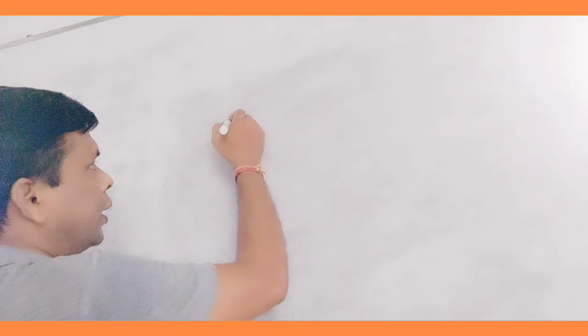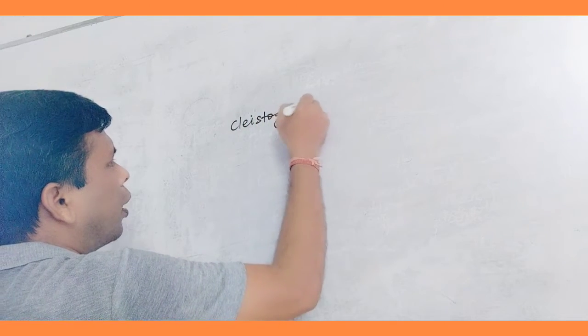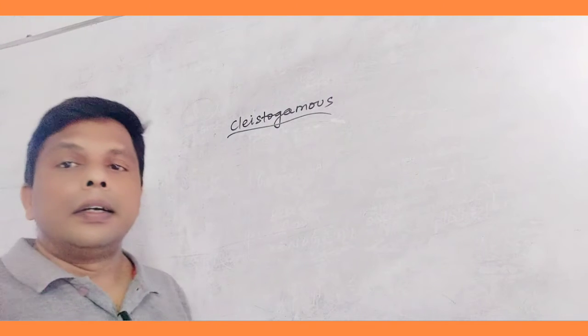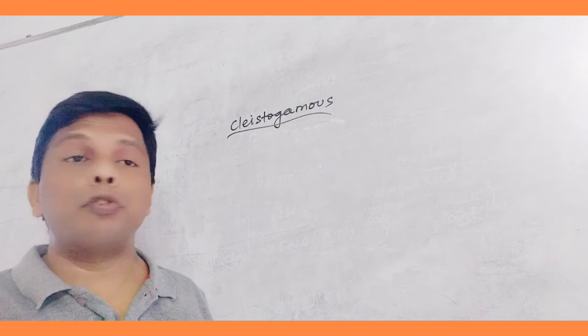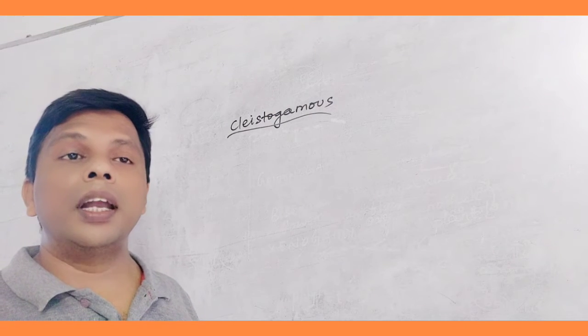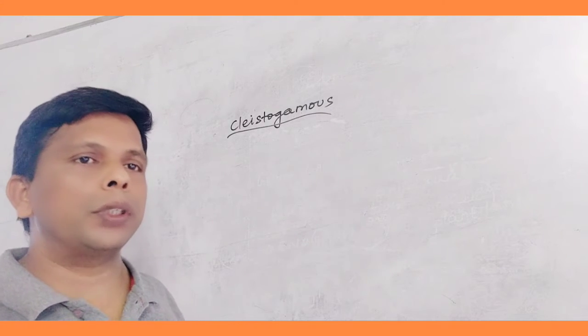Cleistogamous. What is cleistogamous flower? Okay. The cleistogamous and chasmogamous conditions are found in Viola, Oxalis, Commelina; such plants show this type of process.